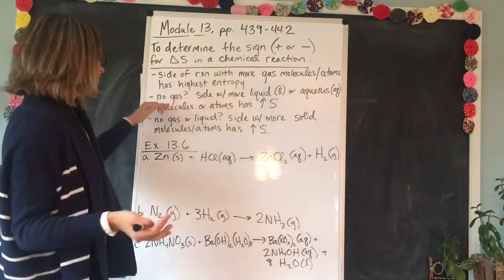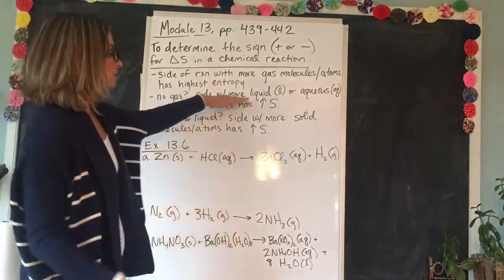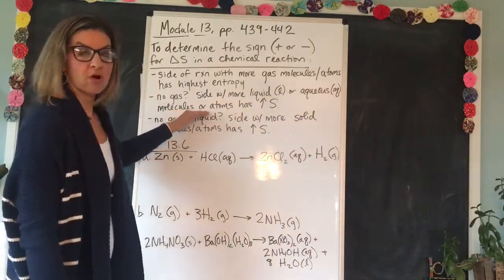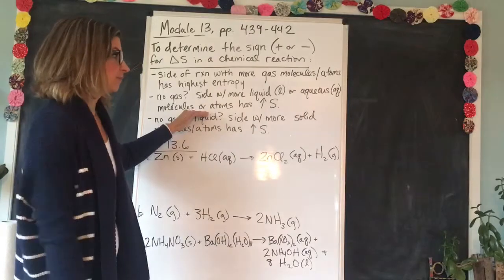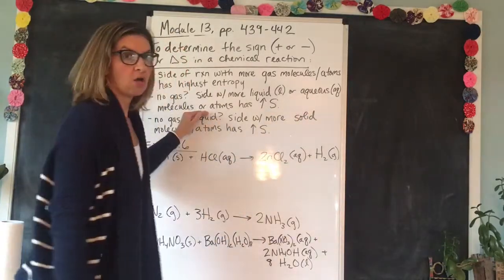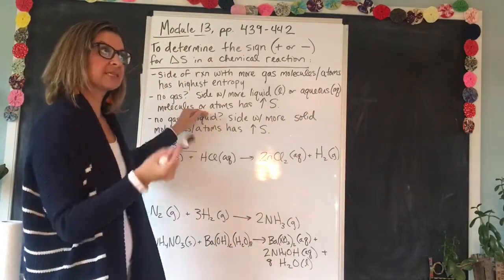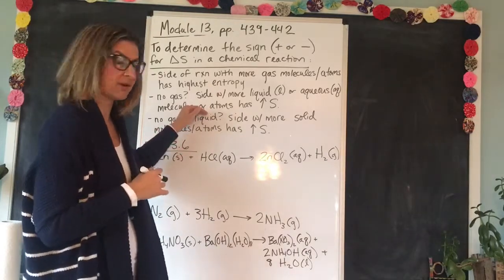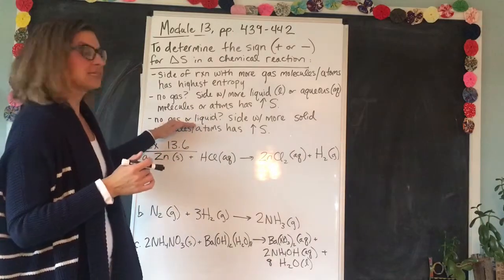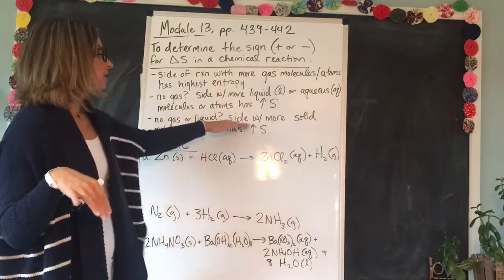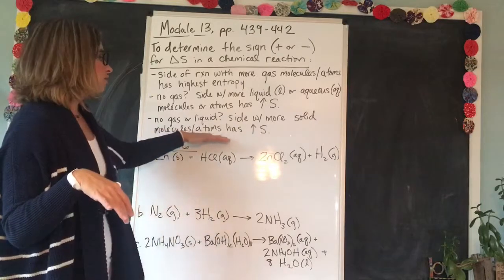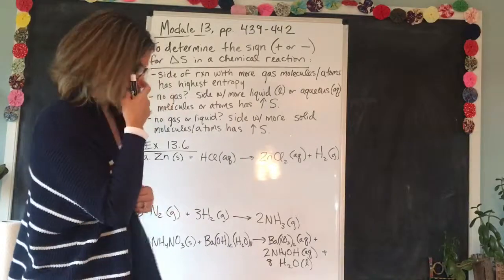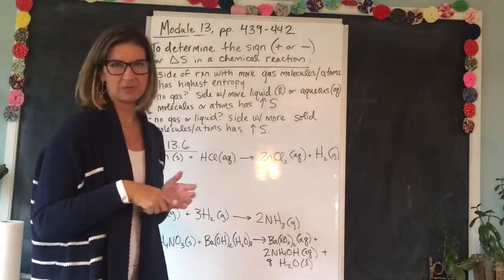products. If there are no gases, then the side with more liquid or aqueous molecules or atoms has the highest entropy. Remember, aqueous means that it's dissolved in water. So if there are no gases, then you do the same thing with the liquid molecules or atoms, and you just count up the liquid molecules or atoms. If there are no gases or liquids, everything's a solid, then the side with more solid molecules or atoms has the highest entropy. Let's try an example. It sounds a little tricky and confusing, but it's really not.